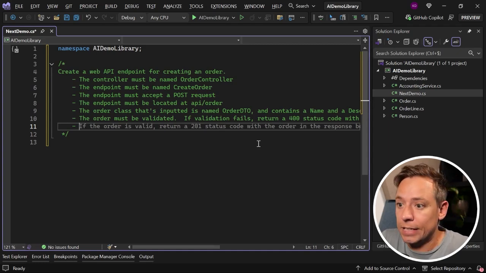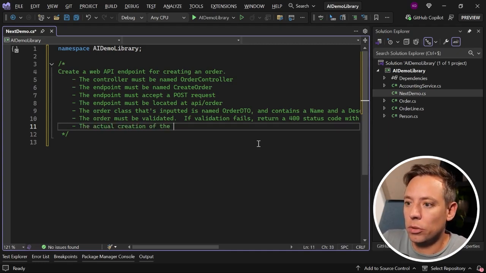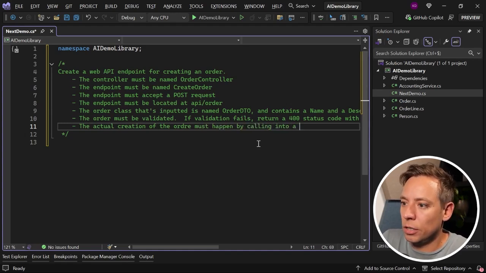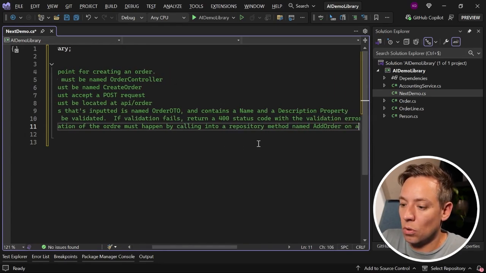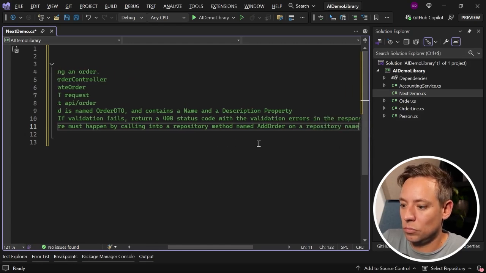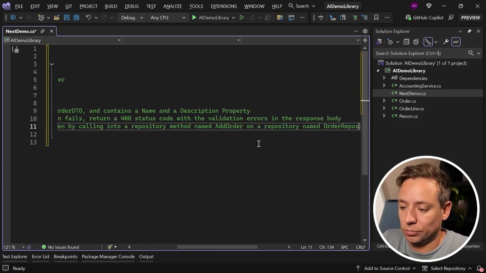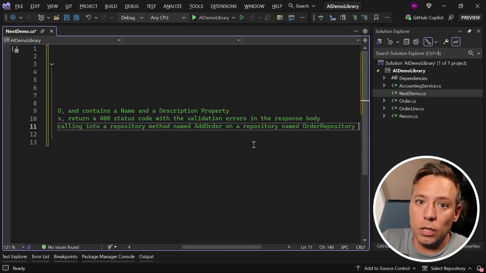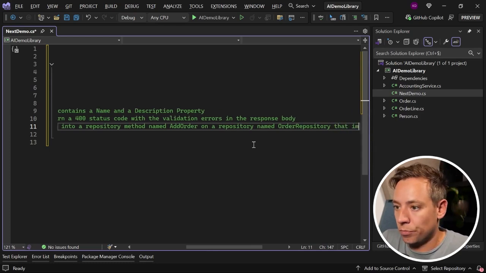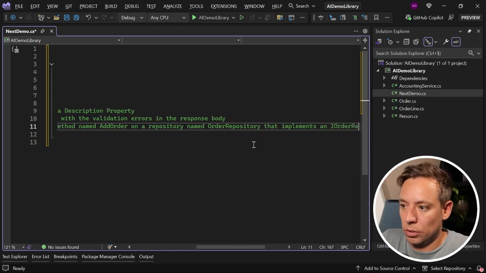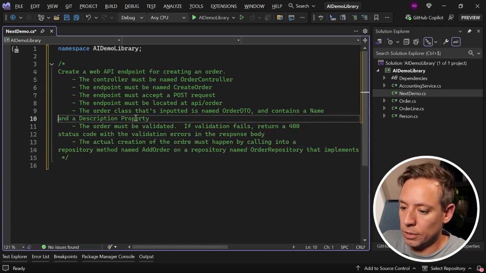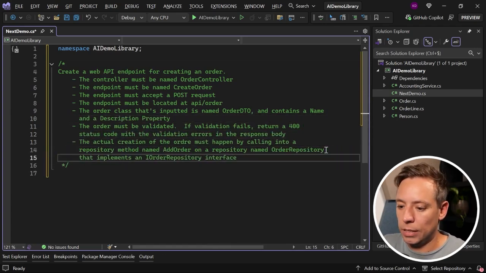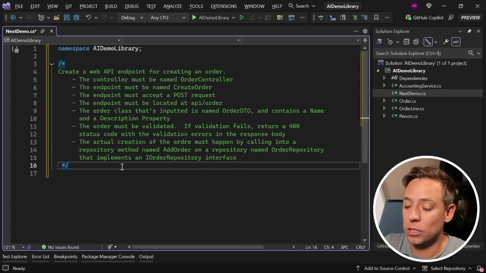So let's state that the actual creation of the order must happen by calling into a repository method named addOrder on a repository named order_repository. And let's say that that repository must implement an interface, an iOrder_repository interface. All right, let me format this a bit better. There we go. And now let's see what happens.